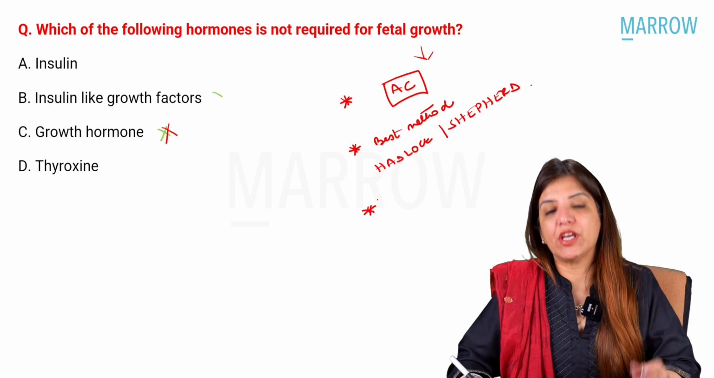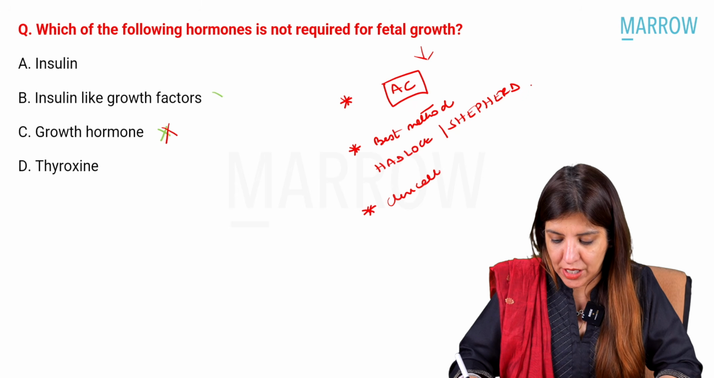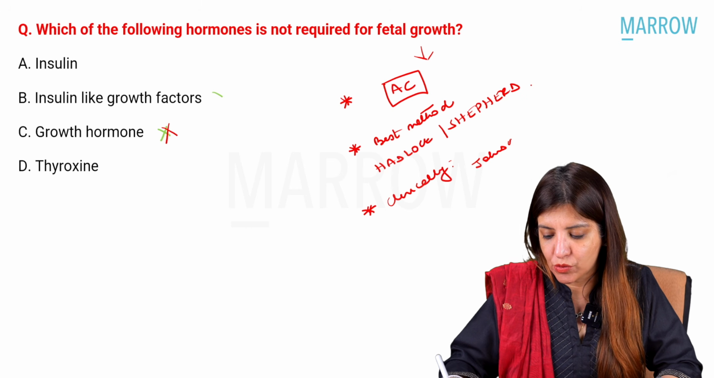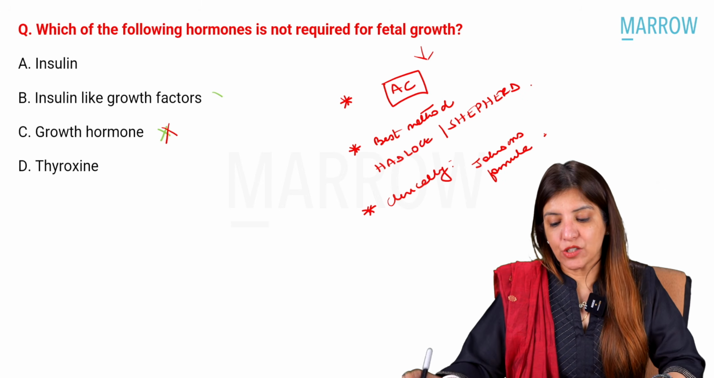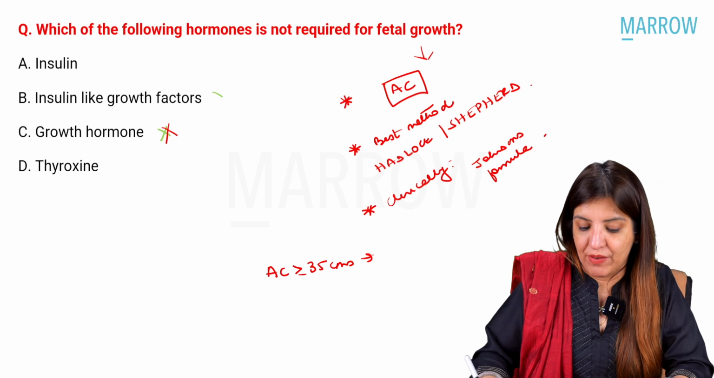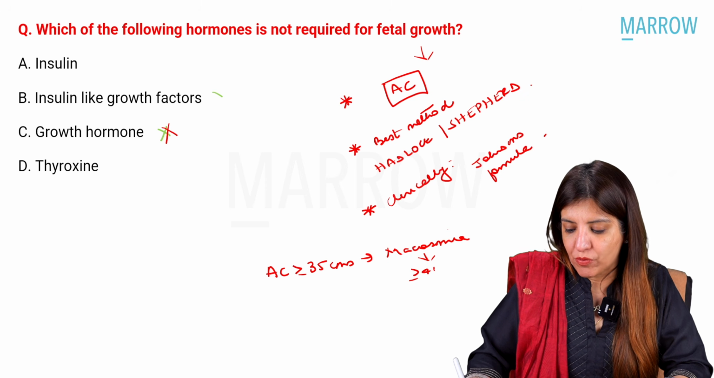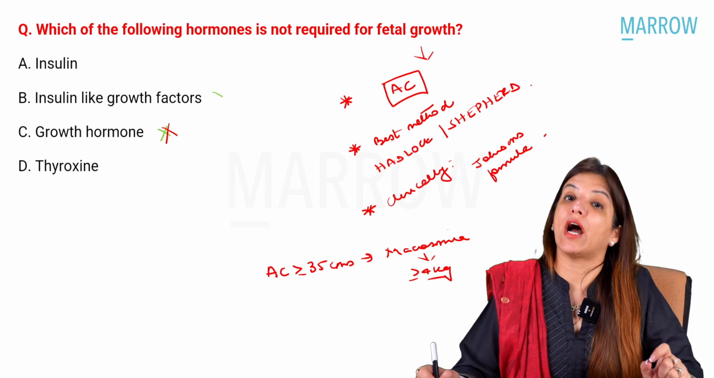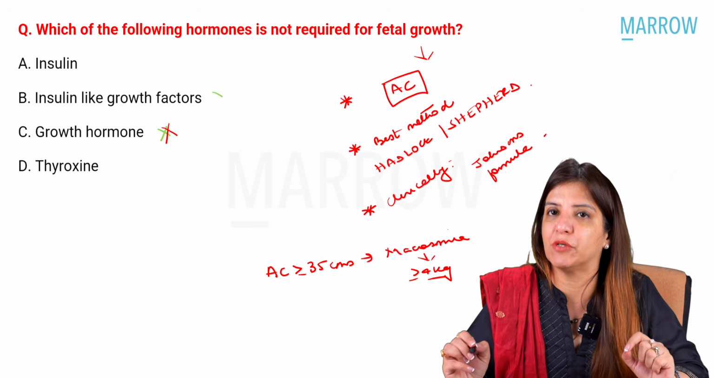Then if they ask whether fetal weight can be estimated clinically: yes, it can be, using Johnson's formula. As far as abdominal circumference is concerned, if it is more than or equal to 35 centimeters, that indicates macrosomia, and macrosomia is weight of the baby more than or equal to 4 kgs. In this exam, a question on IUGR was also asked, which I will discuss towards the end. That's the last question I will be discussing.